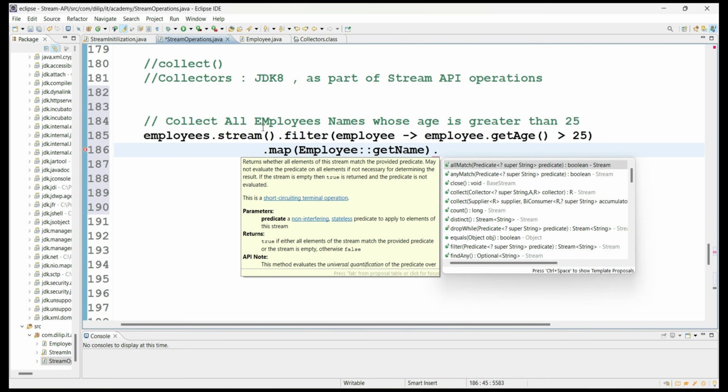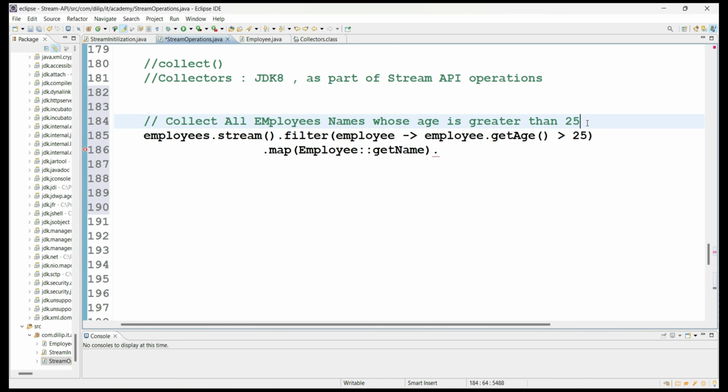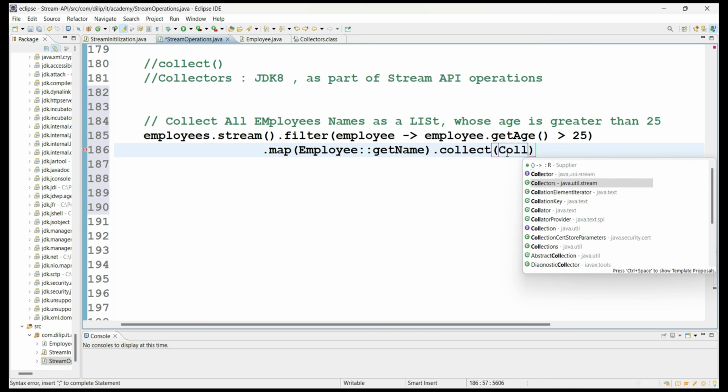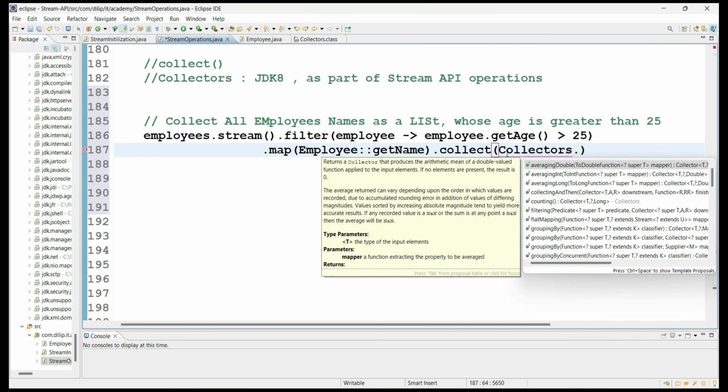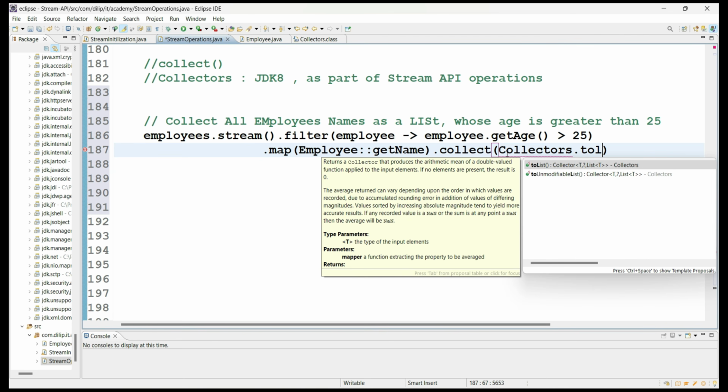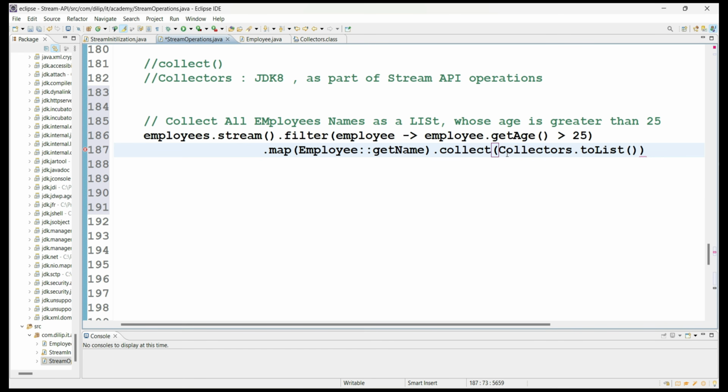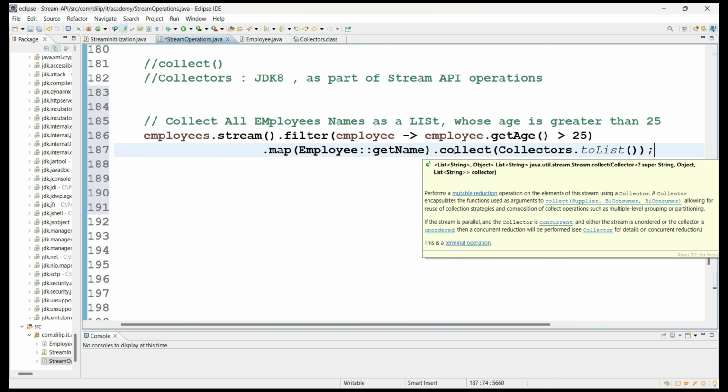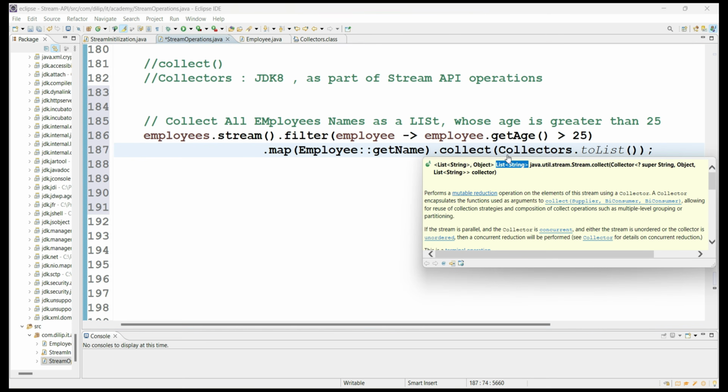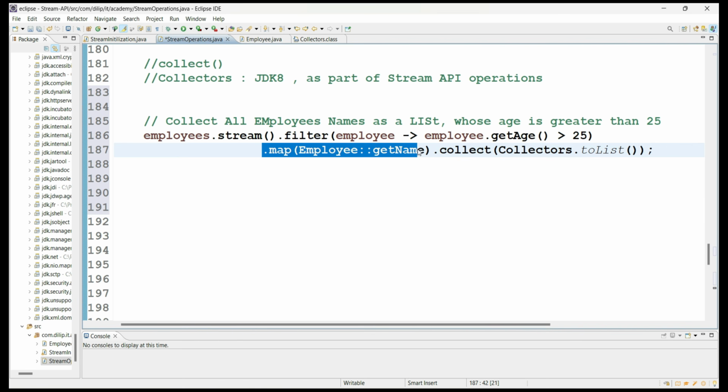And here what is the requirement? Collect all employee names whose age is greater than 25 as a list. Okay, this is the requirement, right? Now I can use the collect method here. And from the collect method, most of the time we use the class called Collectors. If you see from the Collectors class, a predefined method toList, so we are using toList. What is it going to give you? It is going to give a list of string values, because you are mapping finally to string values and everything is collected as a list.